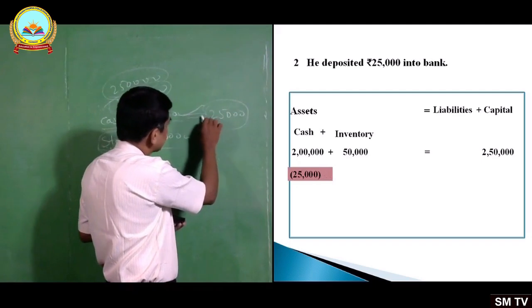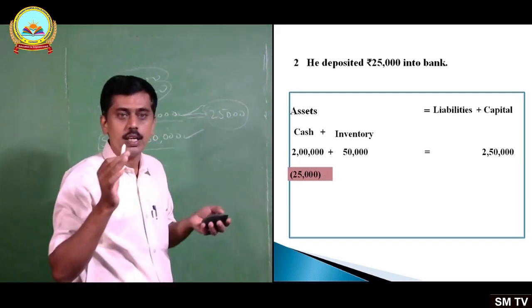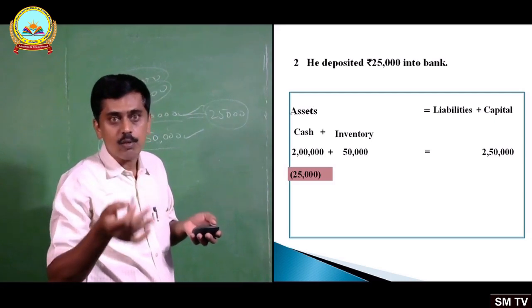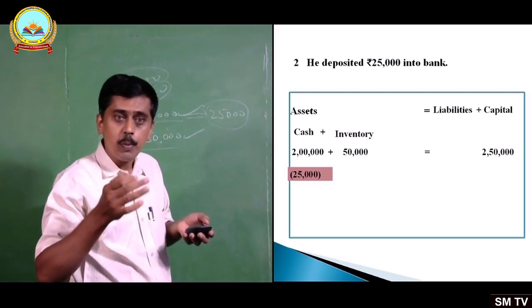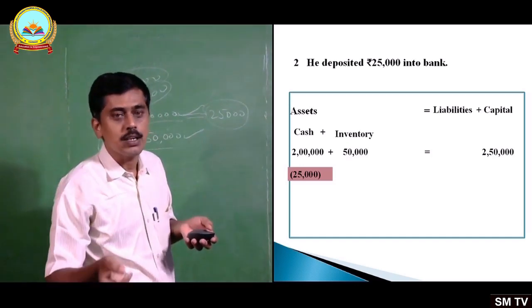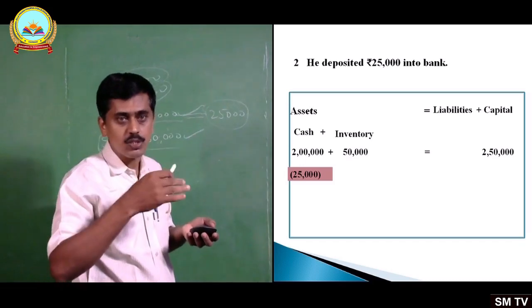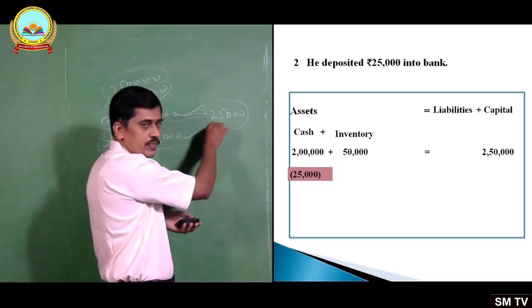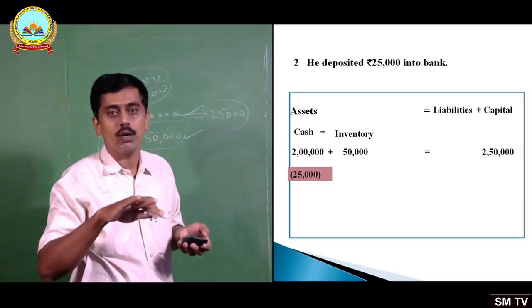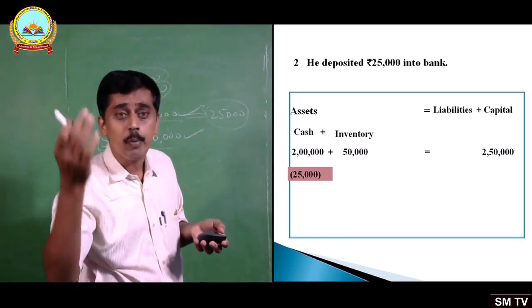He has to deduct 25,000 here. He takes 25,000 rupees, and what he does with that 25,000 rupees? He deposits that 25,000 rupees in bank. So again cash comes down here. 2 lakh cash reduced by 25,000, but the same has been deposited into bank.